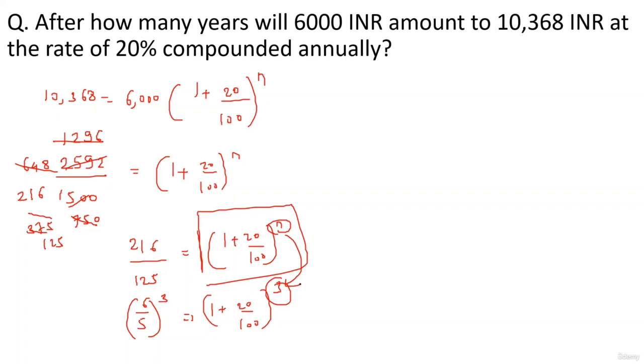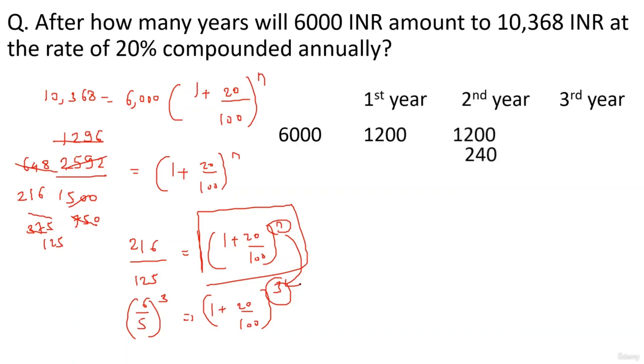Okay, now there is a much more logical way to solve the question. Apart from this, what you can do is you can calculate the yearly interest and add them all to check 10,368 कब बन रहा है. Okay, so let's calculate. First year पे 20% मिलेगा 6000 का, 1200. In the next year you will get 1200 and the interest on this 1200 also. Okay, so this value पे भी you get 20% का interest, that comes out to be 240, right? Same thing. Okay, 1200. Third year पे, and the interest on all the previous interests.